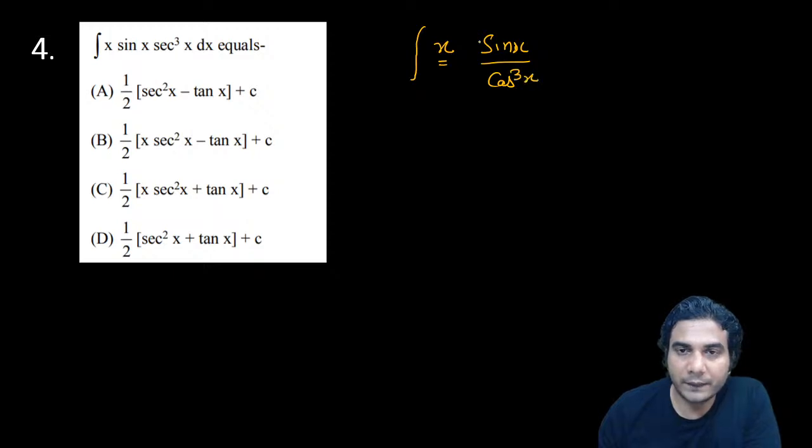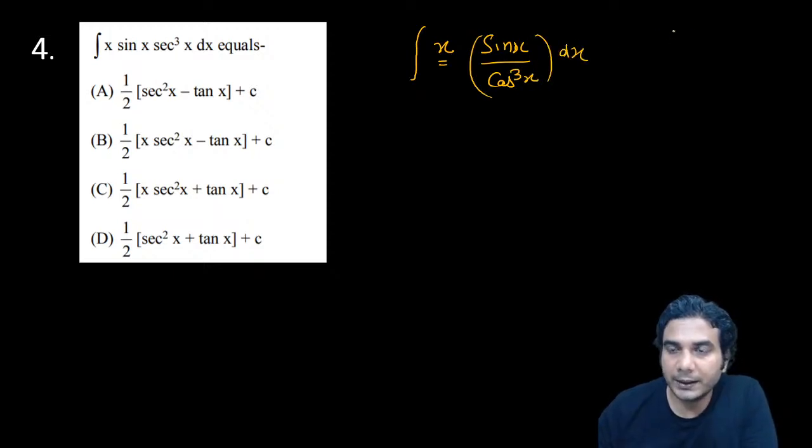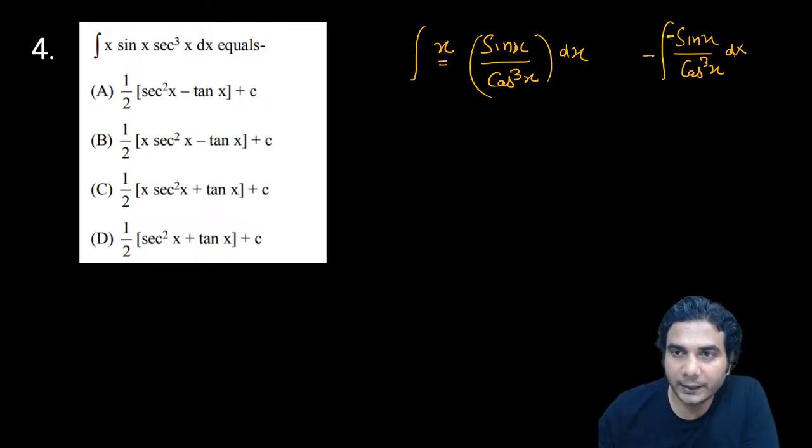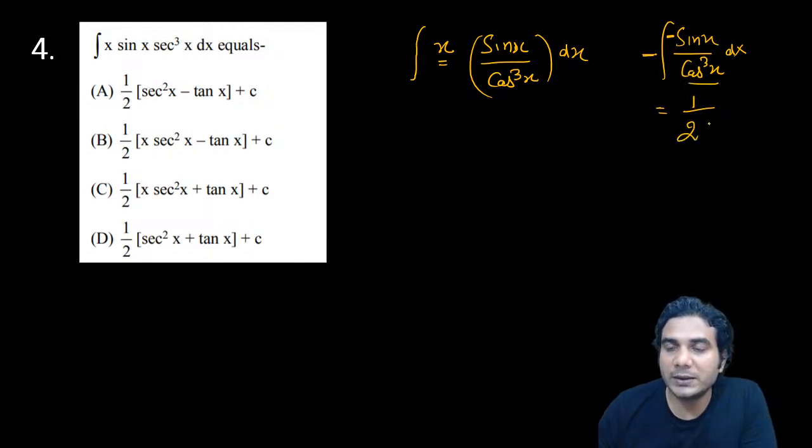Why? Because if I put cos x is equal to t, I'll write the integration here, sin x upon cos cube x, all right? So this is differentiation of cos, just put minus sign and minus sign. So derivative of cos is sine, so it is f dash upon f cube. So if you integrate 1 upon t cube, then integration of 1 upon t cube is minus 1 upon 2t square, right? So using that, you can write the answer of this is 1 upon, minus is already there, 1 minus will also come, so it will become positive, and 2t square, t means cos x, so cos square x. So this will be the integration.